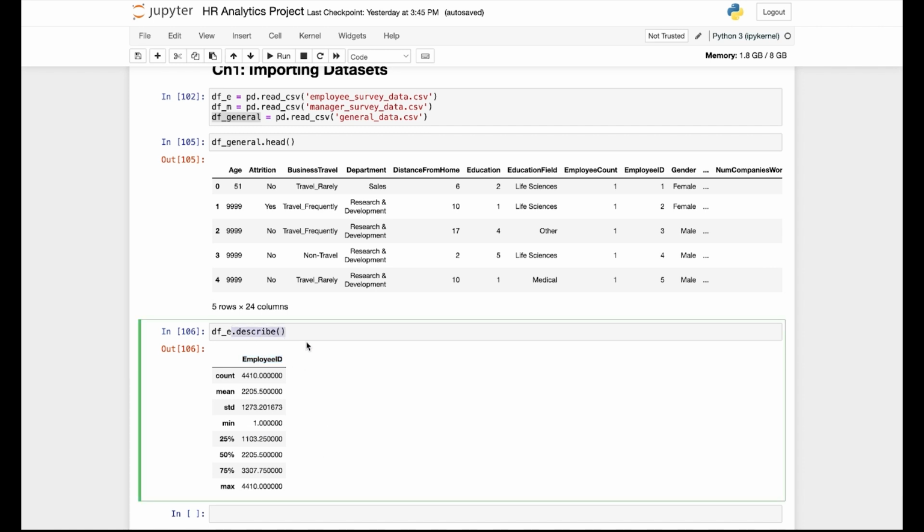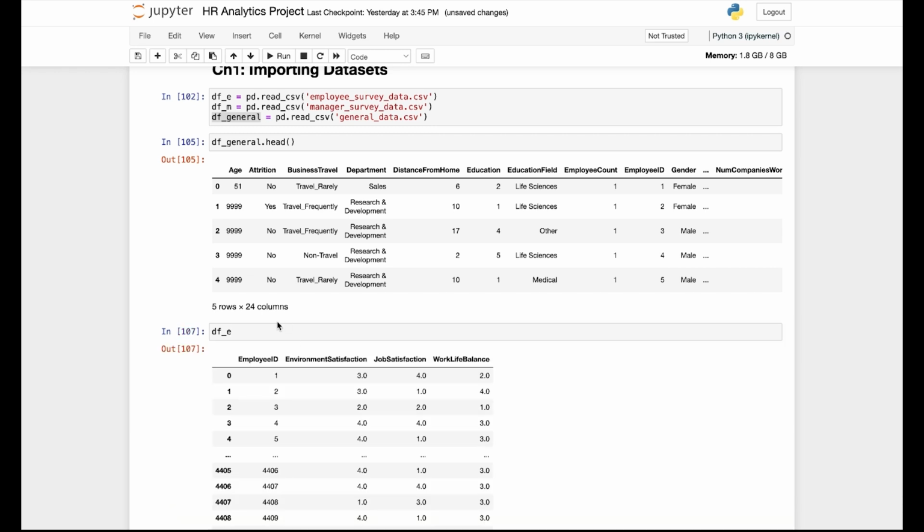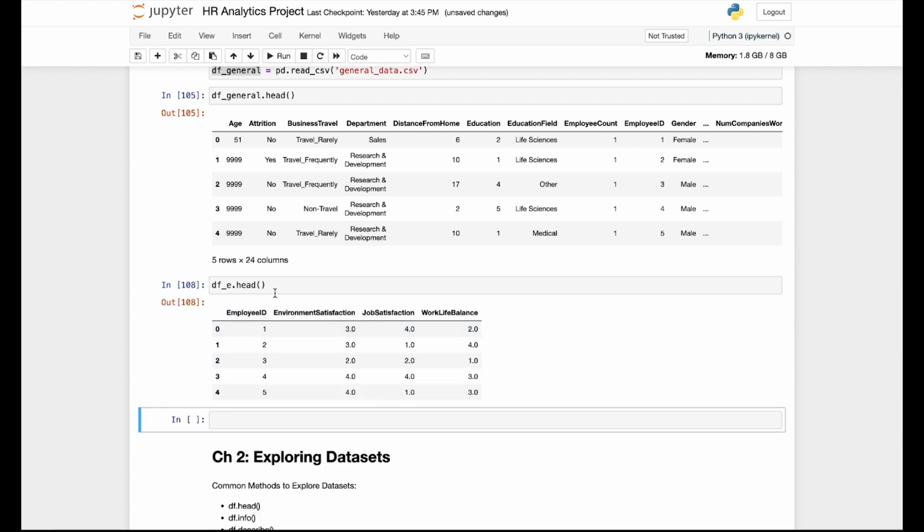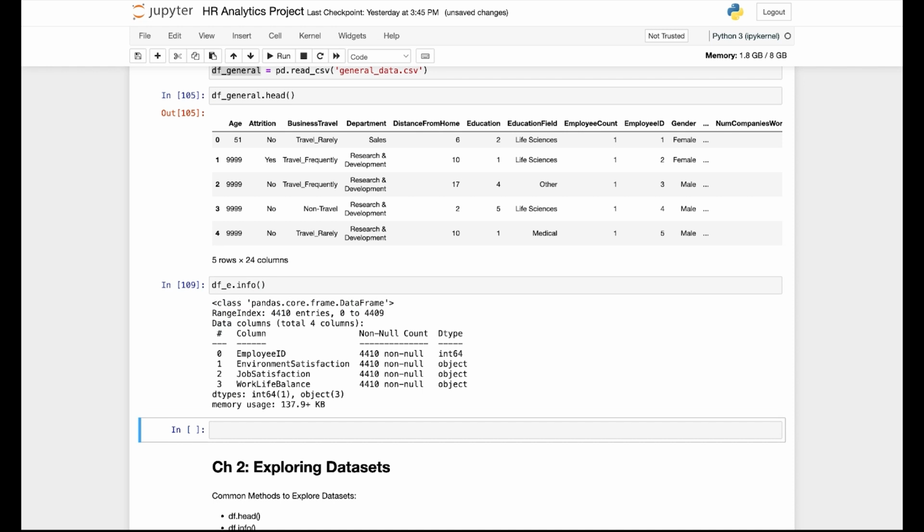This is something that is interesting because when we run the DFE or DFE head, you can do either, you can see that there are 4 different columns, and it looks like 3 of the columns that are not showing on the describe function are numerical. So let's see what's going on here. So let's take a closer look at the data frame using the info function. Once I run the info function, it's going to show 4 different columns, basically all the columns within the data frame, and it will show all the non-null values. So there are 410 non-null values.